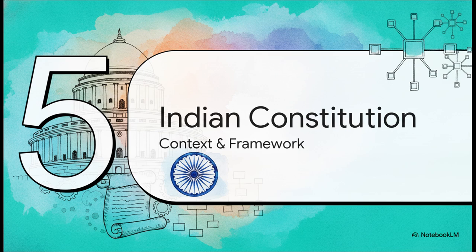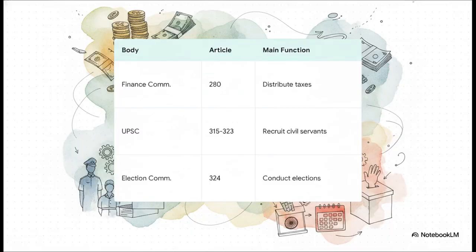And finally, Section 5, the Indian Constitutional Context, Framework in Action. Let's bring all these global theories directly home to India. The Constitution structurally connects major administrative bodies to exact articles. The Finance Commission, under Article 280, distributes taxes. The UPSC, under Articles 315 to 323, recruits civil servants. The Election Commission, under Article 324, conducts elections.